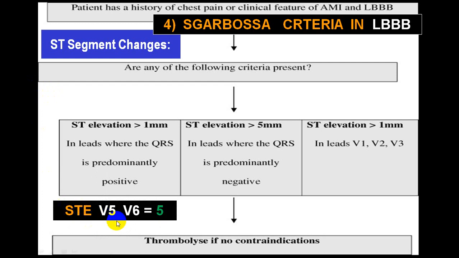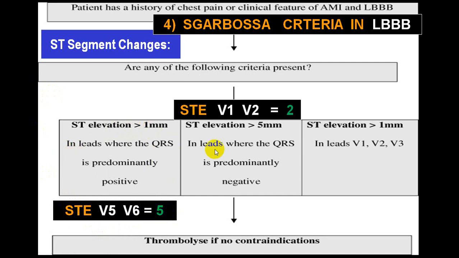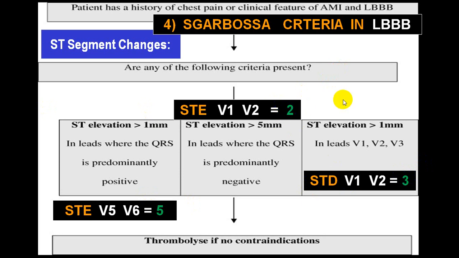So ST elevation in V5, V6 will give 5 points, and if that elevation is more than 1 millimeter, it is 5 points. If there is an ST elevation in V1, V2, it is 2 points, and if there is an ST depression more than 1 millimeter, there are 3 points. If the score is 2 or more than 2, it is in favor of acute MI in presence of left bundle branch block.